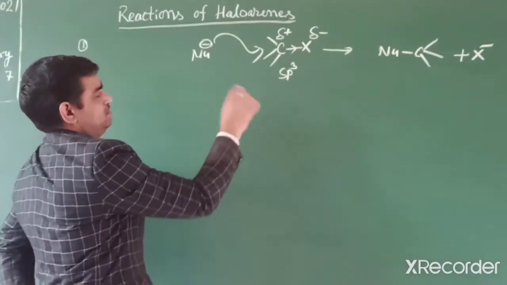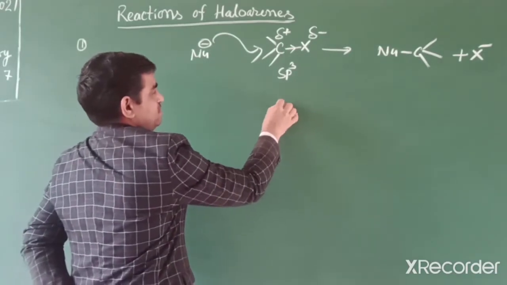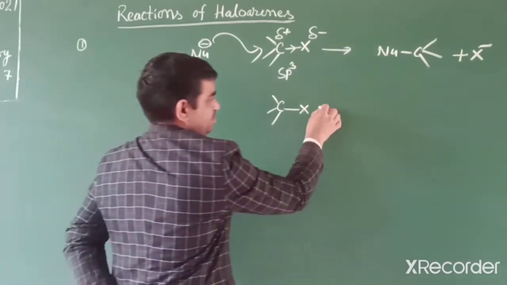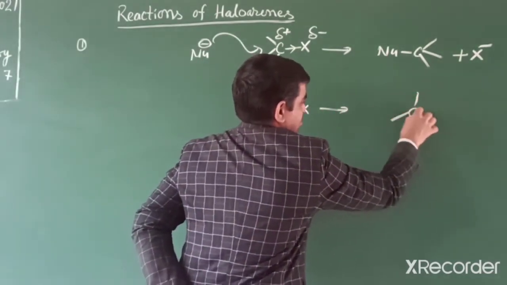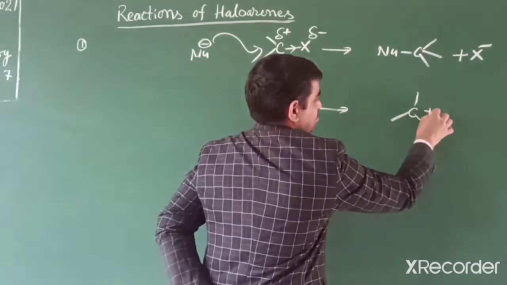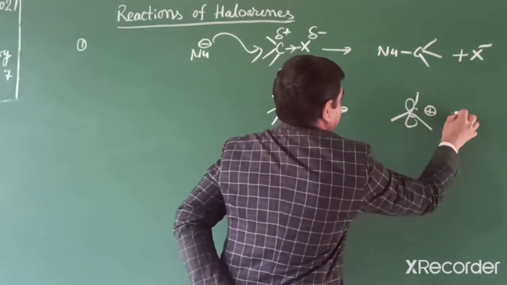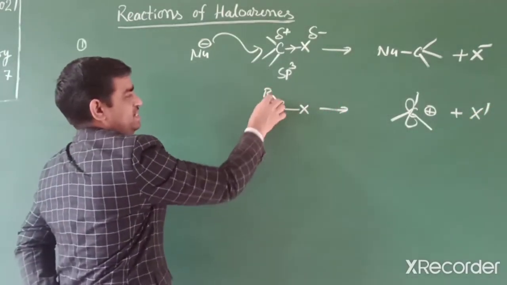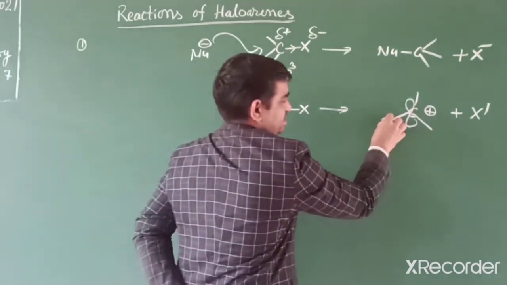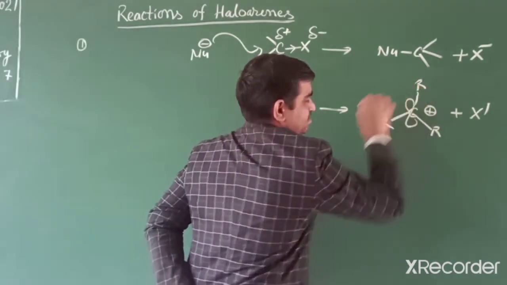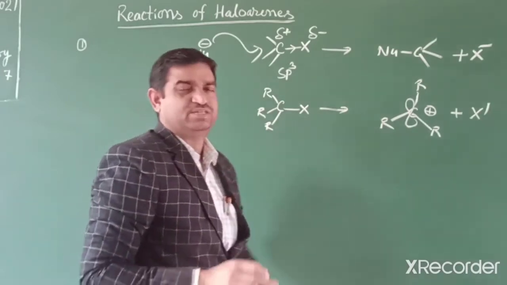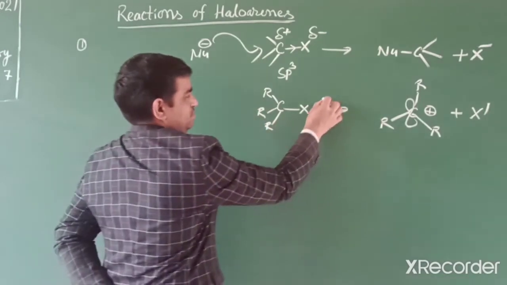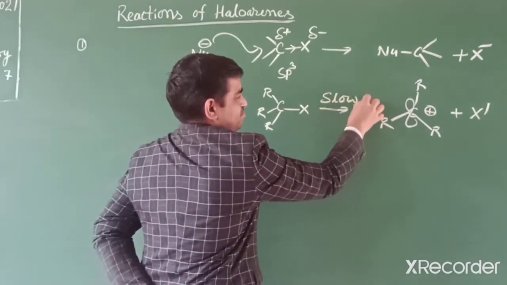In the other situation, at first a carbocation forms, and the carbocation's stability depends on the halide. If this halide is a tertiary halide, then that carbocation is a tertiary carbocation, which is stable due to the inductive effect and hyperconjugation effect. So this occurs in the first step, and this step is the slow step.